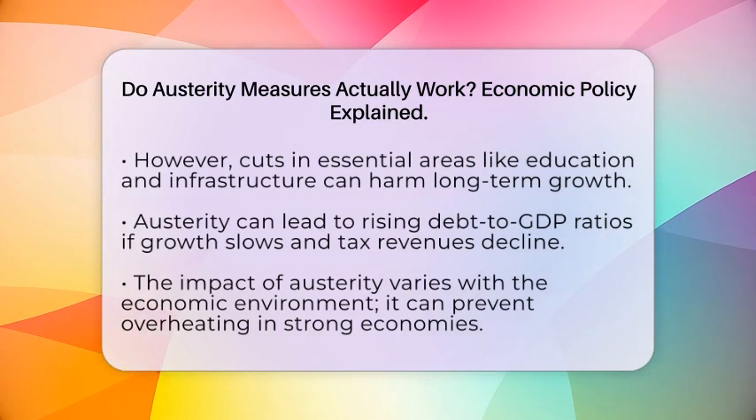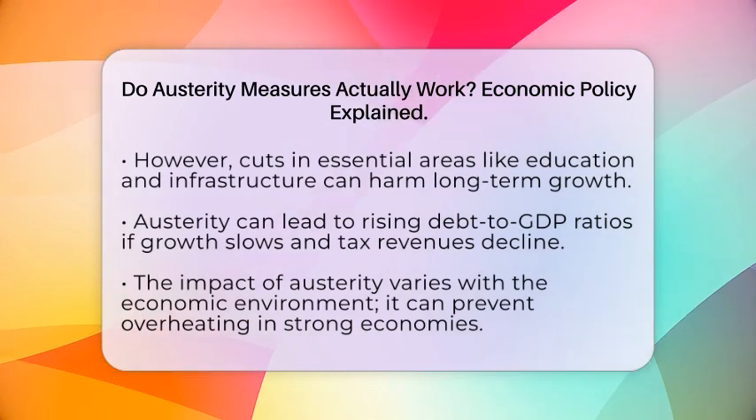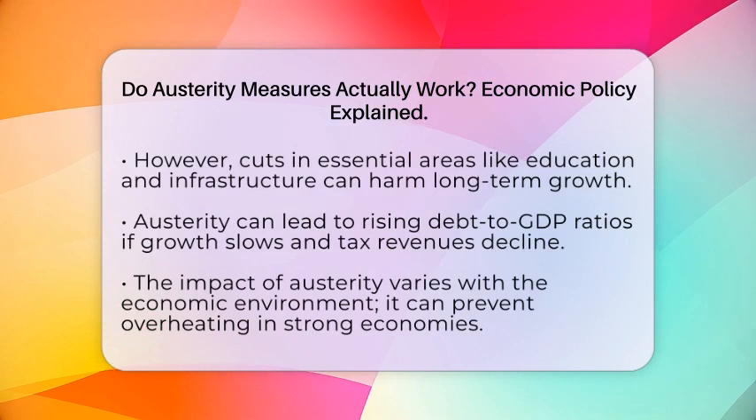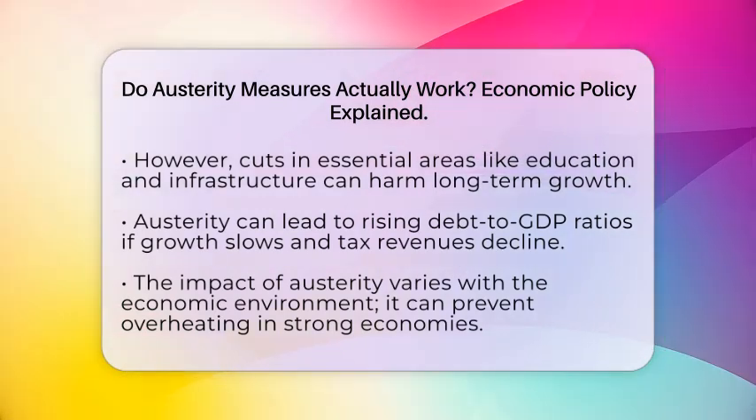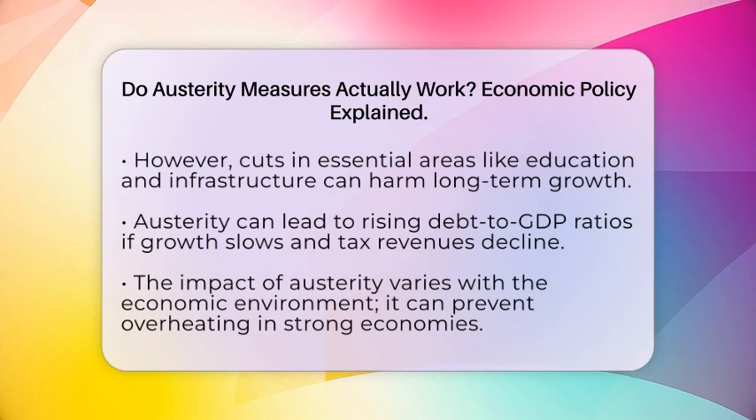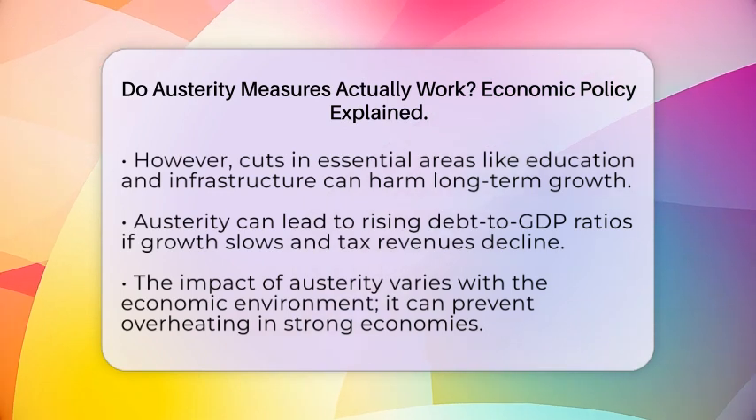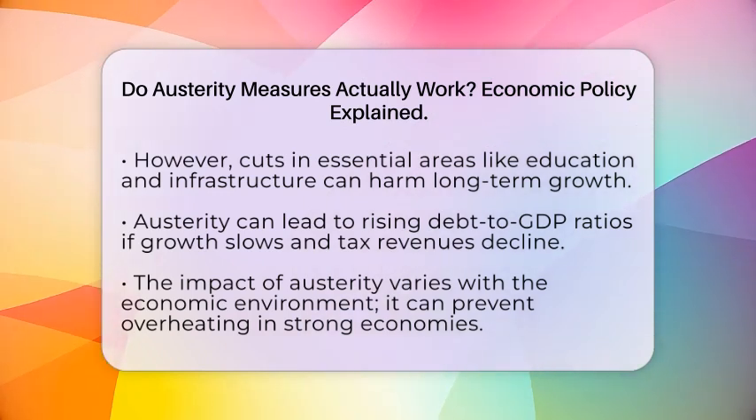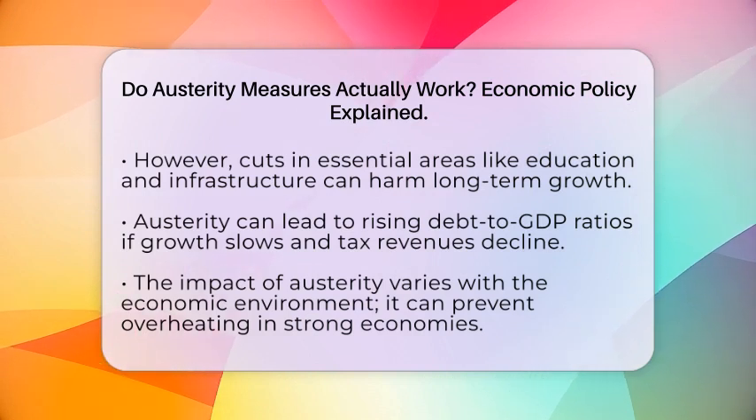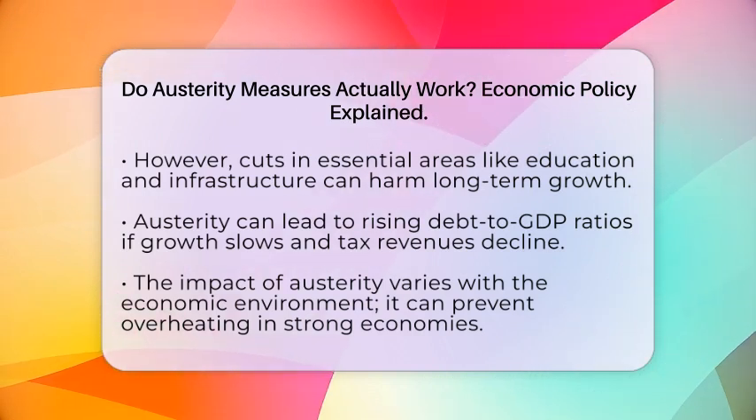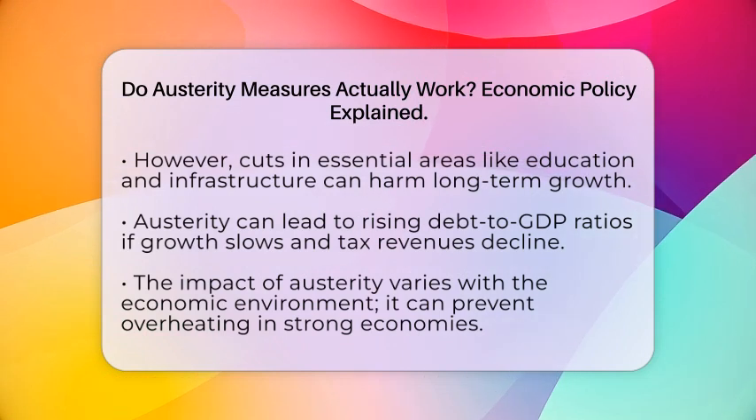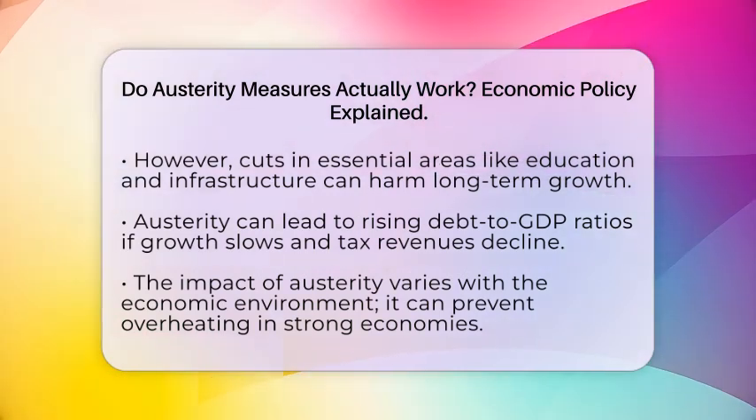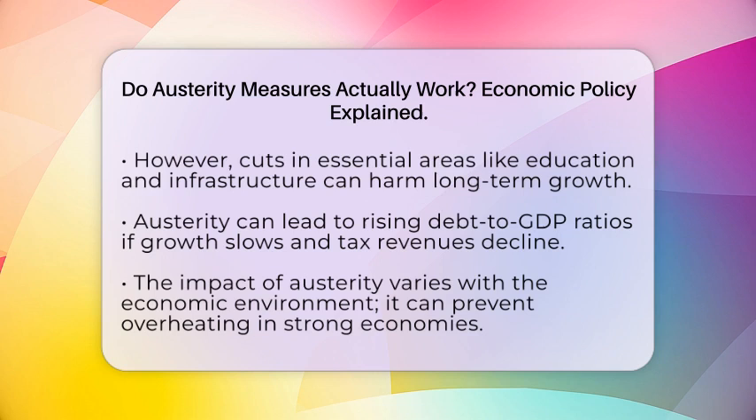On the flip side, during recessions or periods of economic slack, austerity can worsen downturns. This is because the fiscal multiplier, which measures how government spending affects gross domestic product, is larger in these situations. If monetary policy, like interest rate cuts from central banks, cannot counteract the negative effects of austerity, the impact on output and employment can be severe.